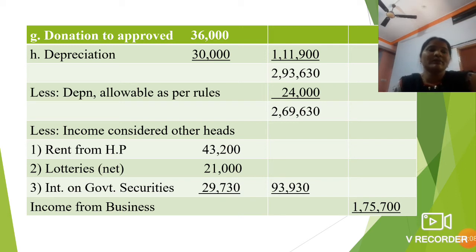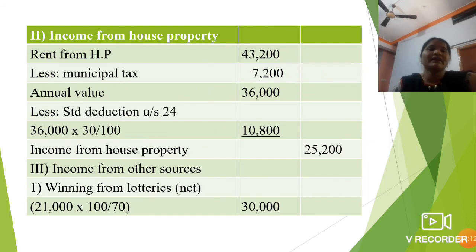After that, this is one head. This question belongs to income from other sources, and many heads come here. The second head we can calculate like this: income from the house property. First of all we have to take the rent from the house property, 43,200, and less municipal taxes given in the question, 7,200. After this minusing, you will get 36,000.